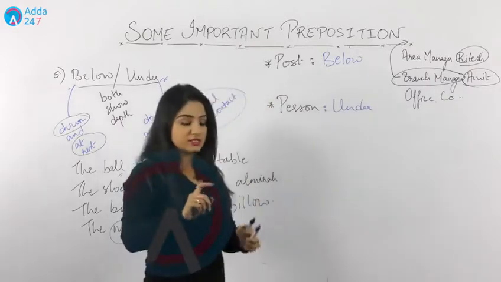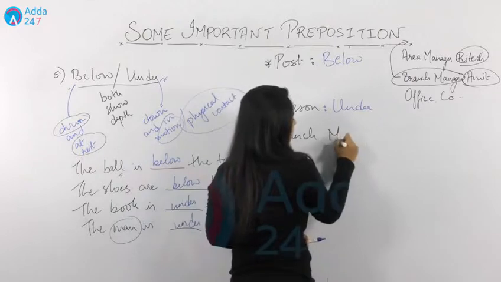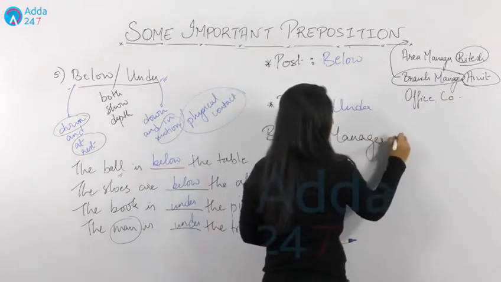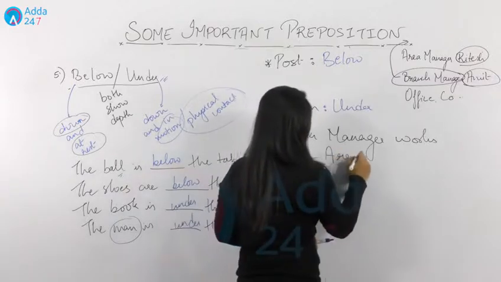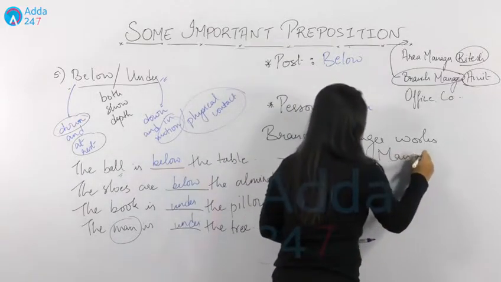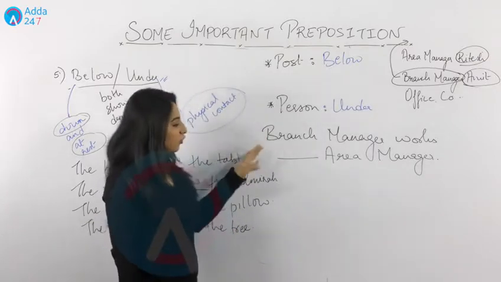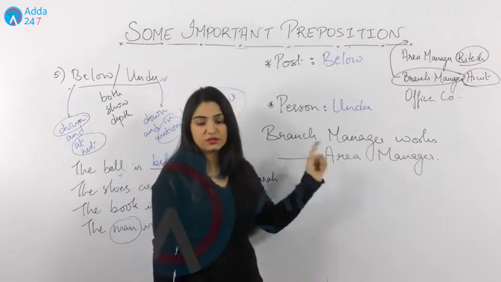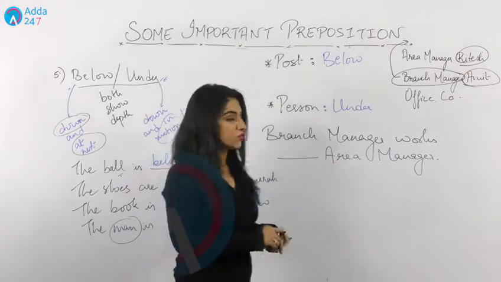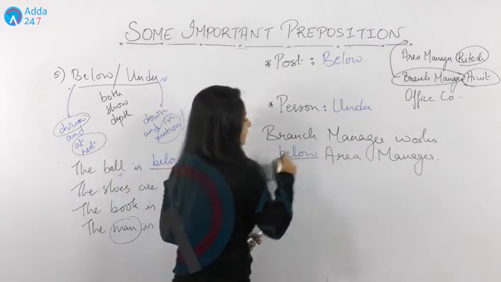So if I give you sentences like branch manager works dash area manager. So can this fact ever change? Can the post of branch manager go up area manager? No, it cannot. So what we can write is branch manager works below area manager.